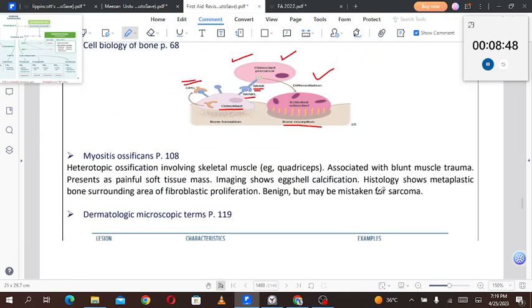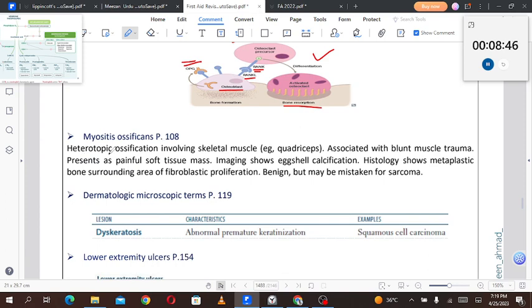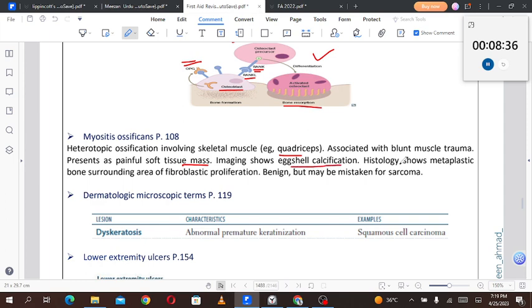Now let's talk about myositis ossificans. Heterotopic ossification involving the skeletal muscle, for example the quadriceps, associated with a blunt muscle trauma, presents as a painful soft tissue mass. Imaging shows eggshell calcification. Histology shows metaplastic bone surrounding an area of fibroblast proliferation. Benign, may be mistaken for sarcoma.